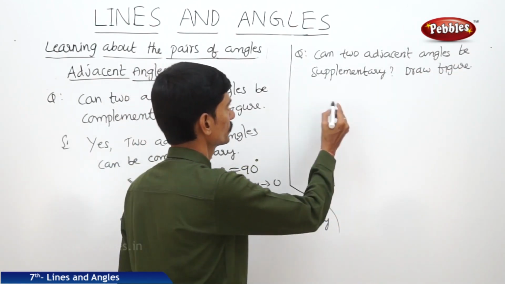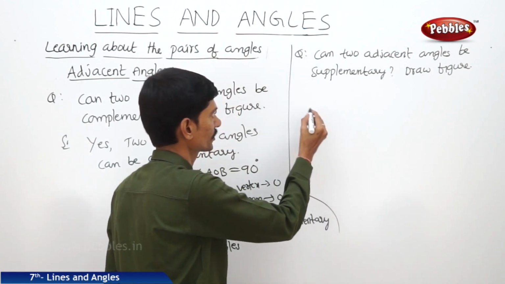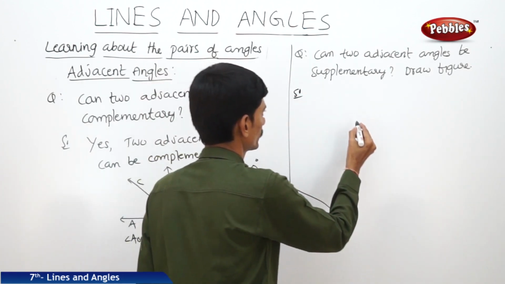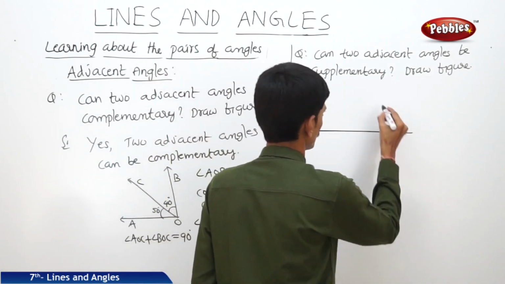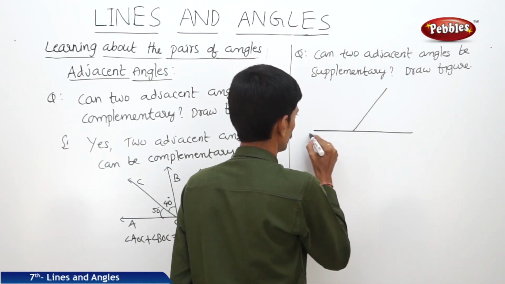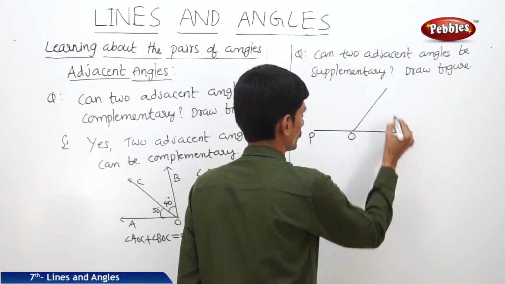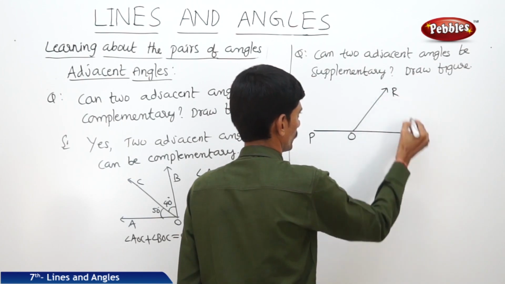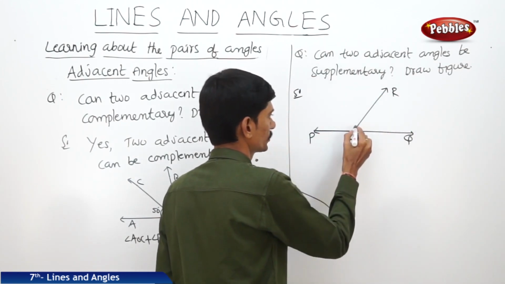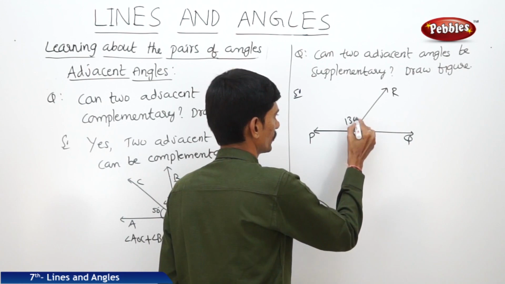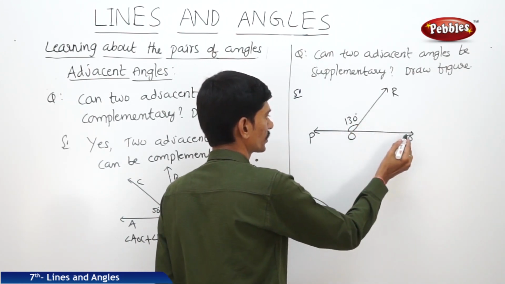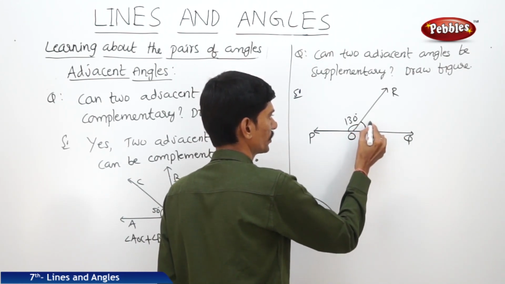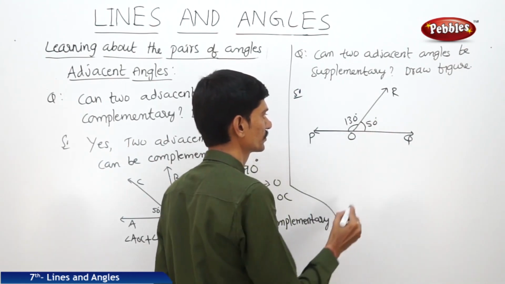Now let us draw two adjacent angles so that they are supplementary. Here the two angles, angle POR and angle QOR, are supplementary because the sum of these two angles is 180 degrees.